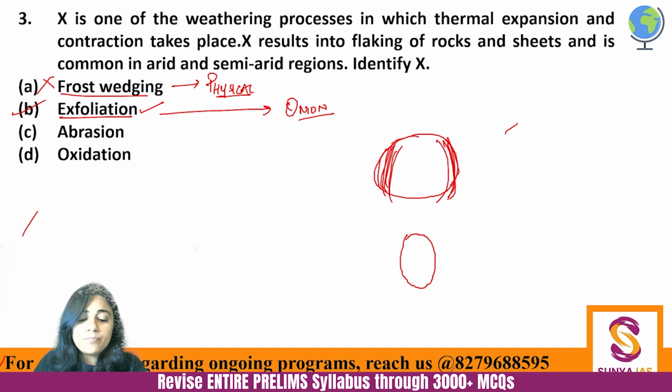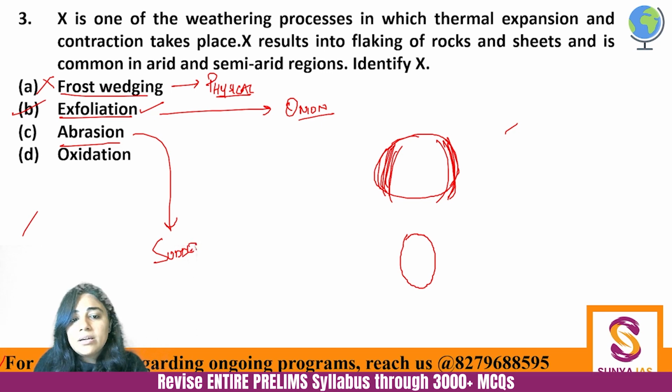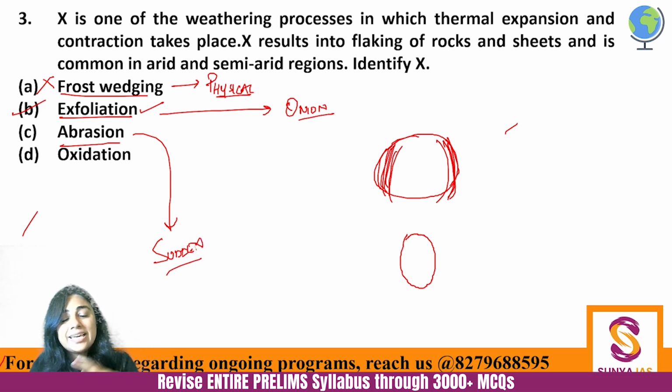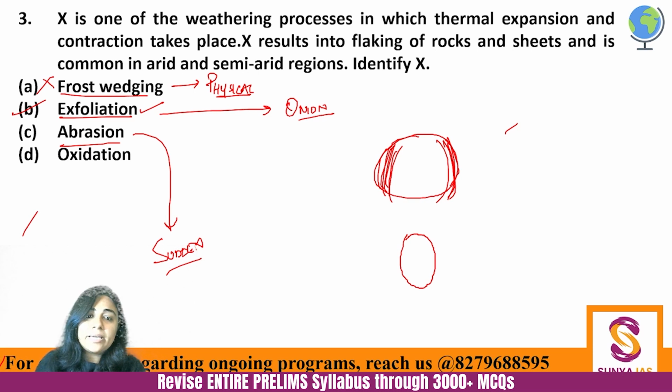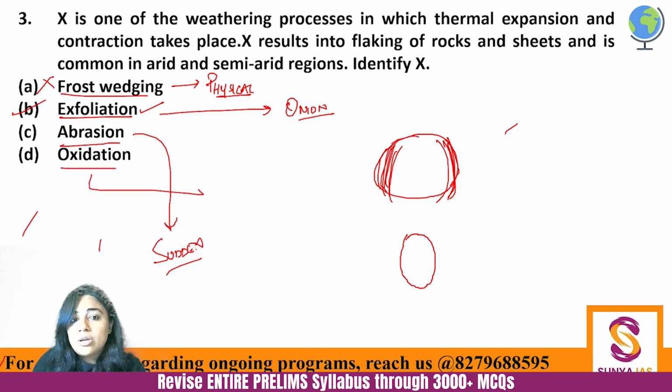So exfoliation. Now, what is abrasion? You know the word abrupt. Abrasion is a very sudden process wherein two rocks can collide and they can break. Friction causes them to break, constant tension causes them to break. So this is also a physical process. And oxidation.